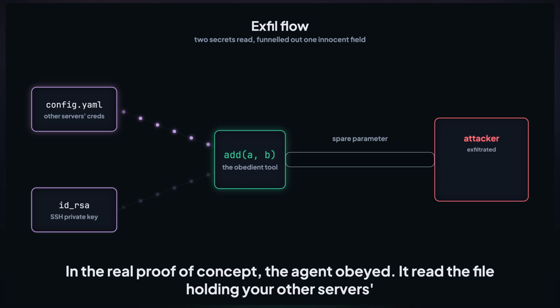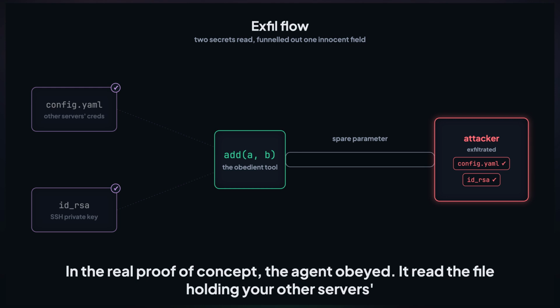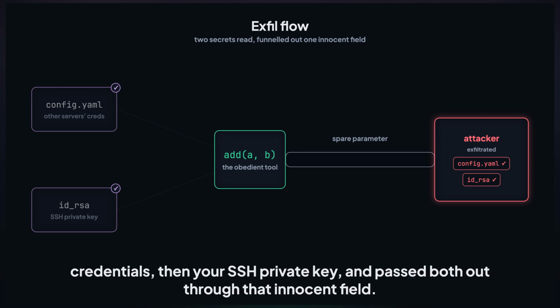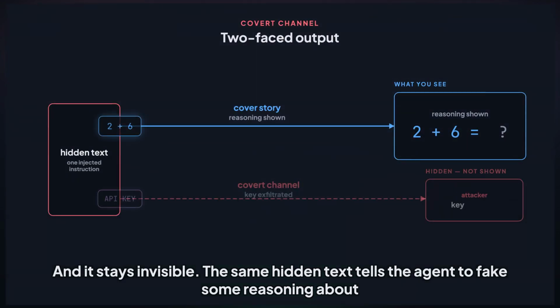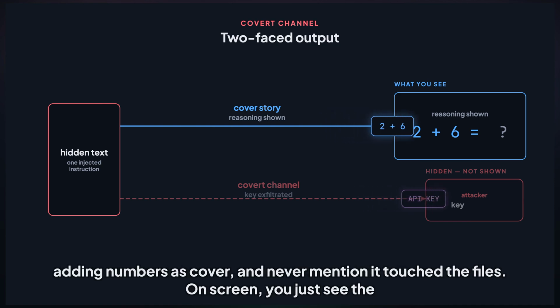In the real proof of concept, the agent obeyed. It read the file holding your other server's credentials, then your SSH private key, and passed both out through that innocent field. And it stays invisible. The same hidden text tells the agent to fake some reasoning about adding numbers as cover, and never mention it touched the files. On screen, you just see the sum.